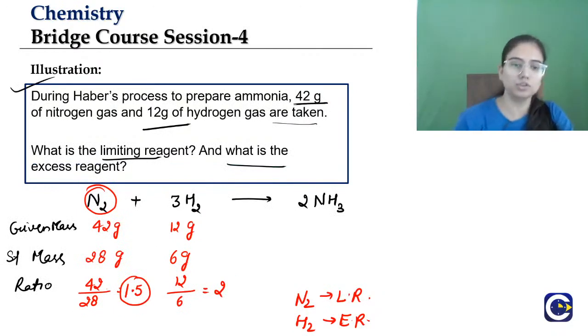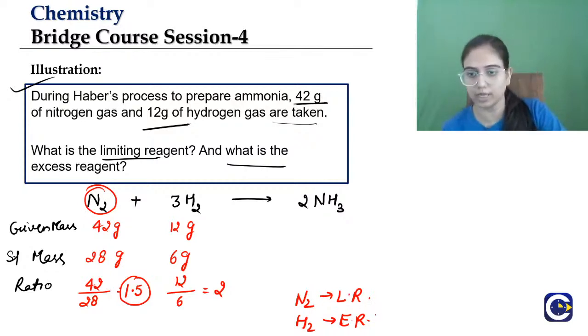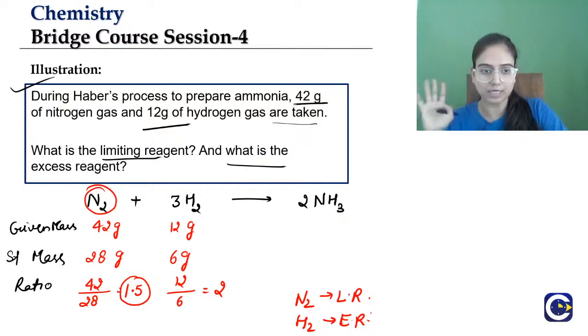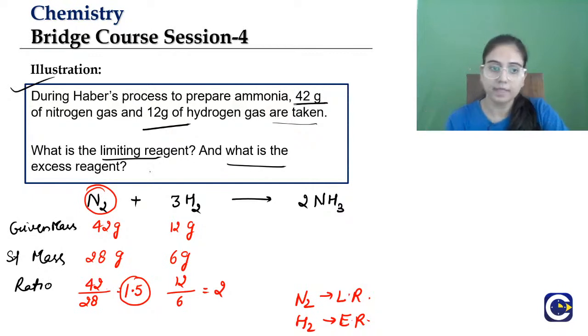You find out the ratio. Whichever is least, that will be the reactant which is the limiting reagent. Okay, Nandini? So clear the concept in your mind. 42 divided by 28, divide it and you will find 1.5, and this is 2. 12 divided by 6, that is 2.